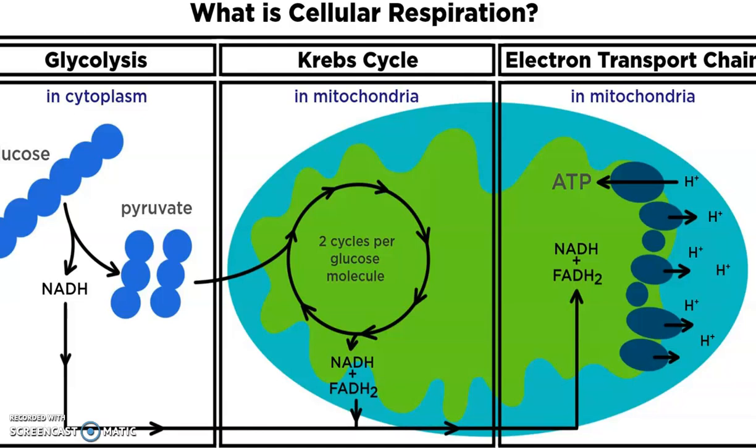And the important point here is how many rotations of the Krebs cycle are needed for complete oxidation of one glucose molecule. So the answer is 2 rotations. So that is only mentioned here. 2 cycles or 2 rotations of the Krebs cycle are needed for the complete oxidation of glucose.